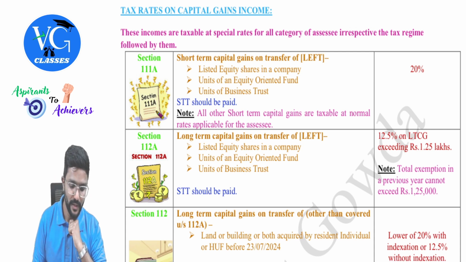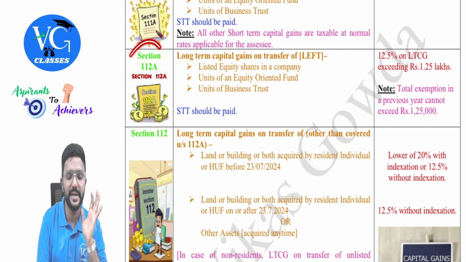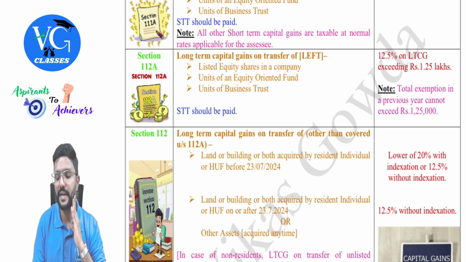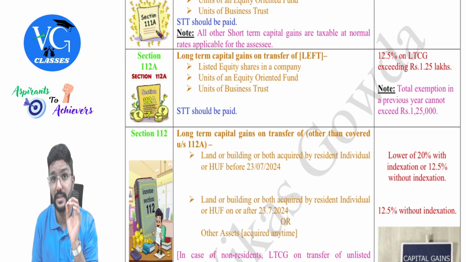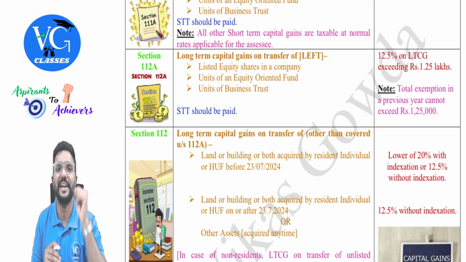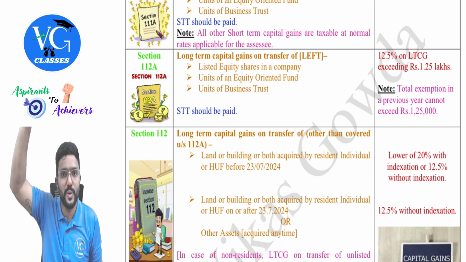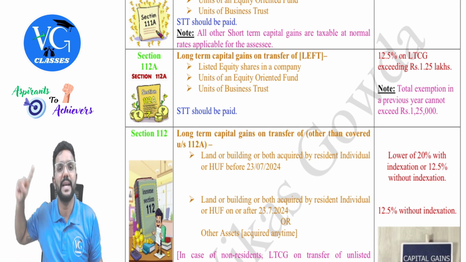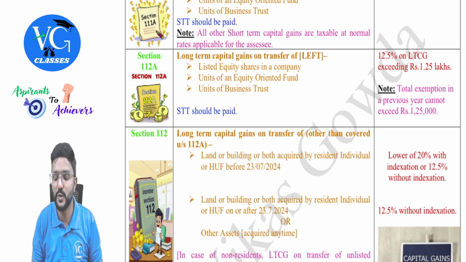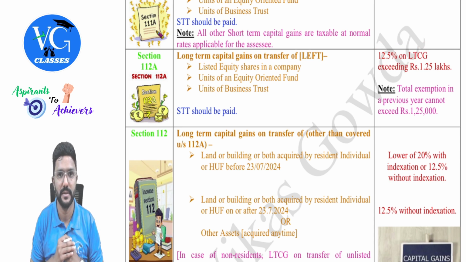Then, if there is a long-term capital gain on the transfer of the same assets, it is covered under section 112A, and the rate is different. Please be careful. 12.5% on long-term capital gain exceeding 1.25 lakh, guys. Include the entire long-term capital gain under the head capital gains while computing total income, but while calculating tax liability, reduce 1,25,000. Only the remaining will be taxable at 12.5%, guys.